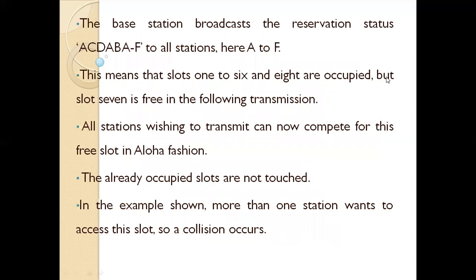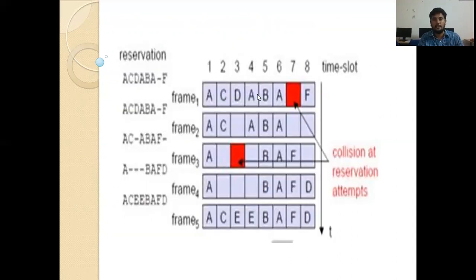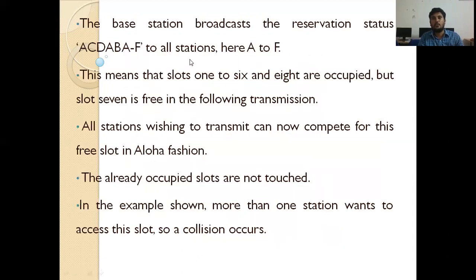The base station broadcasts the reservation status A, C, D, A, B, A, dash, F to all stations, where the dash represents the empty slot.